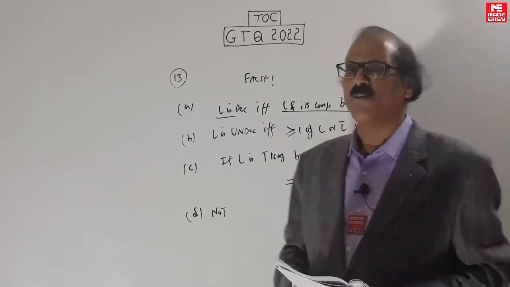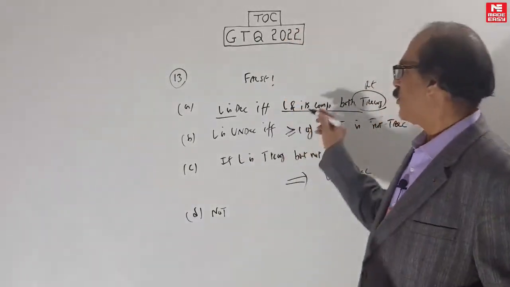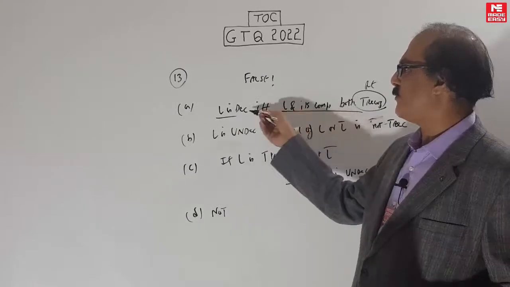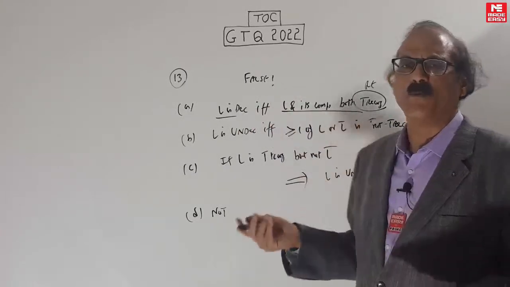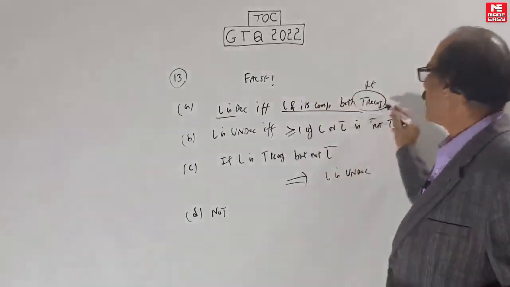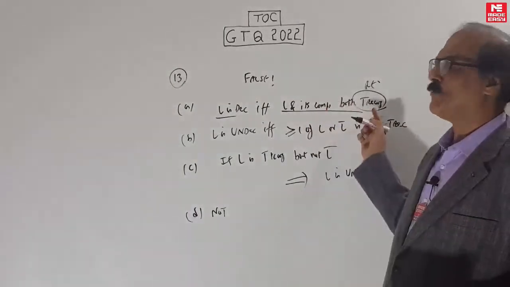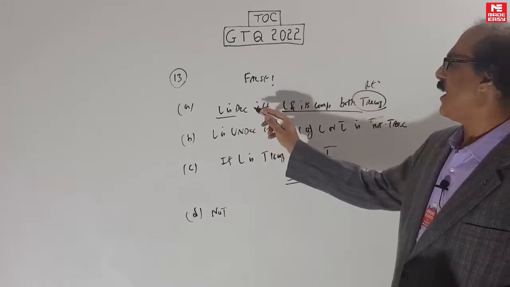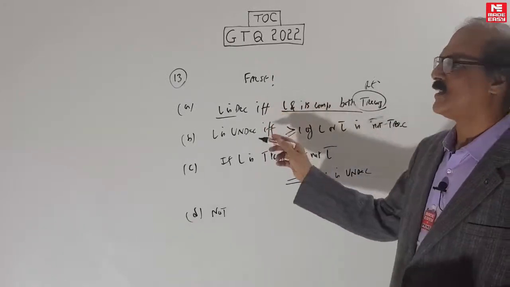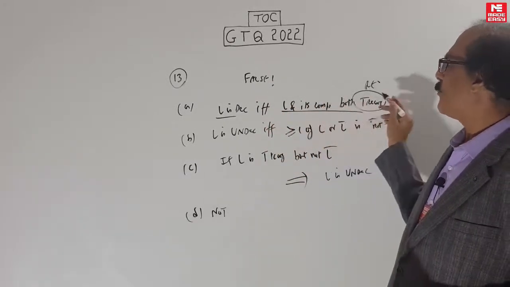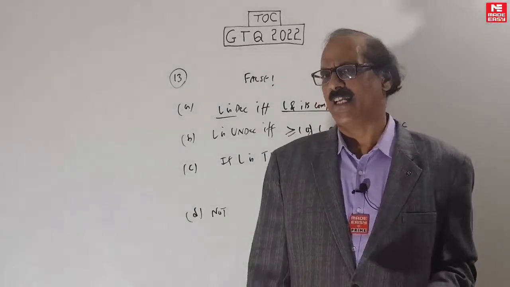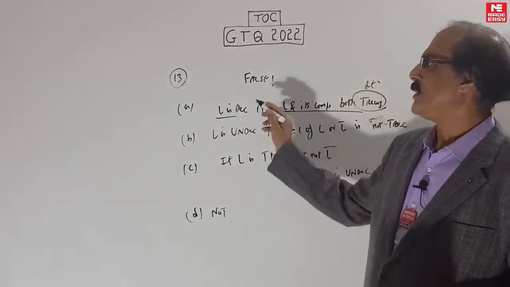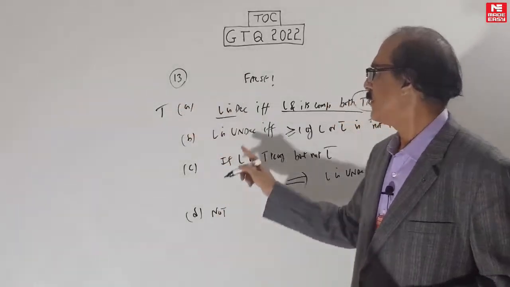If both are RE, of course we know the theorem goes this side, but surely it goes the other side also, because if it's REC, then L and L bar both will be REC, and REC you can call RE. This side is more important, but both are true. L is REC if and only if L and L bar both are RE. Decidable means REC, so this is true.